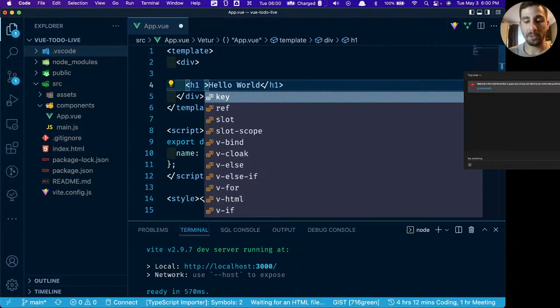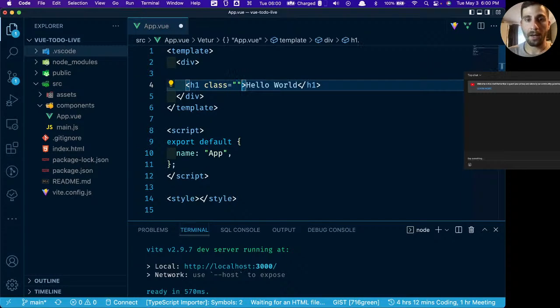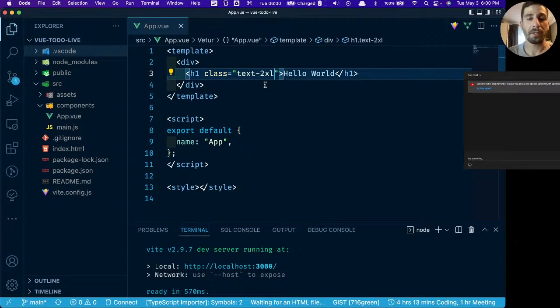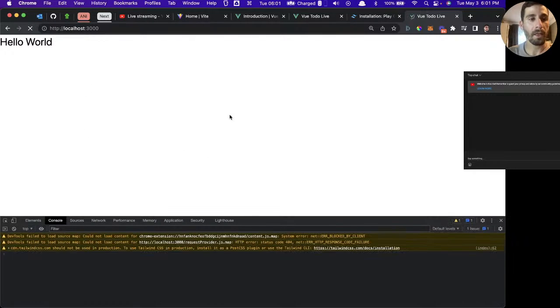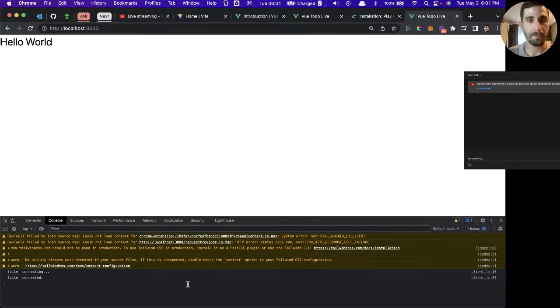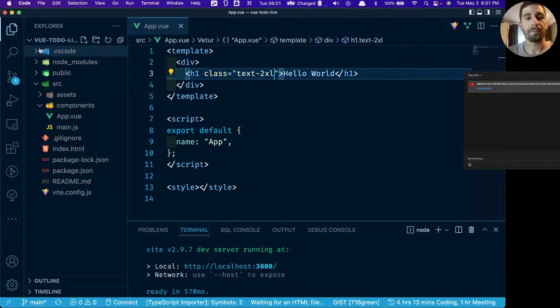And since I'm using Tailwind, I'm just going to say class, and we'll say text 2XL. Since I'm only using the Tailwind CDN instead of actually having Tailwind properly configured, I might get some of these classes wrong and have to play around because my IntelliSense isn't working. But let's take a look and see. Okay, so we have hello world. And let's see why we're getting some errors. That must be just from playing around with it. All right, so we have hello world. Let's change this to, we'll say, tasks.